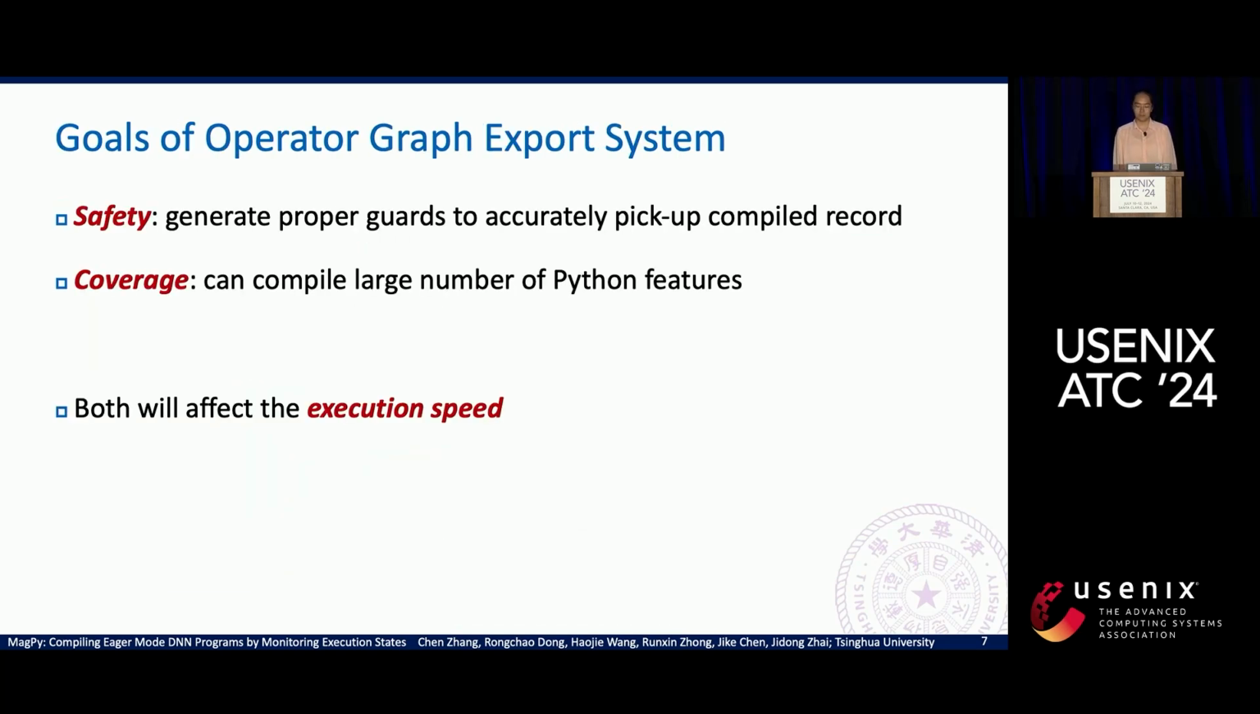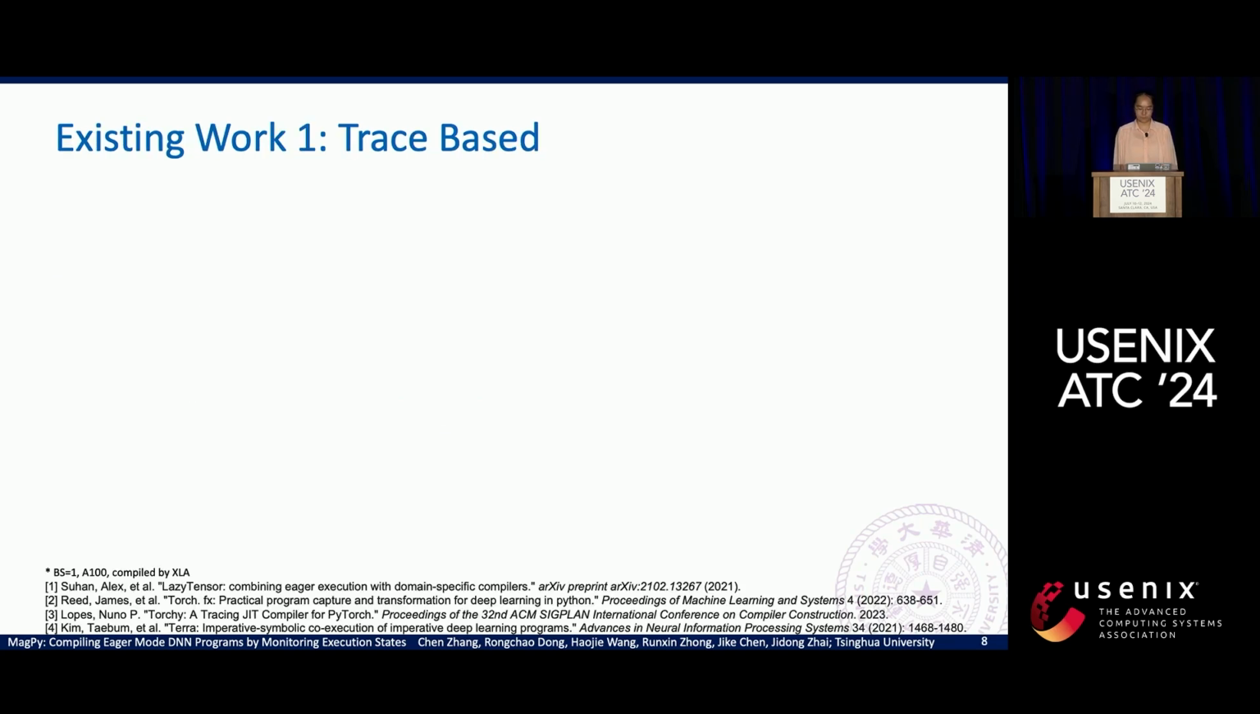Two metrics are very important to the systems for exporting the operator graph. The first is safety. The system should generate proper guards so that it can pick up the correct operator graph. The second is coverage. It needs to support a large number of Python features so that the users will be happy. As we will see, both metrics can affect the execution speed.